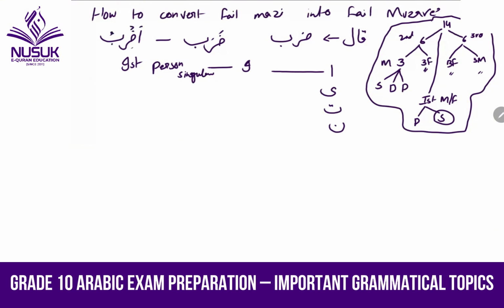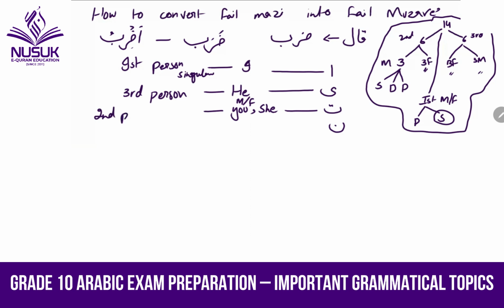In fail muzari, we will translate for present and future tense both. So azribu means first person saying, I am hitting or I will hit. And ya will be used for he, the third person. And ta will be used for you, for male and female both, the second person.